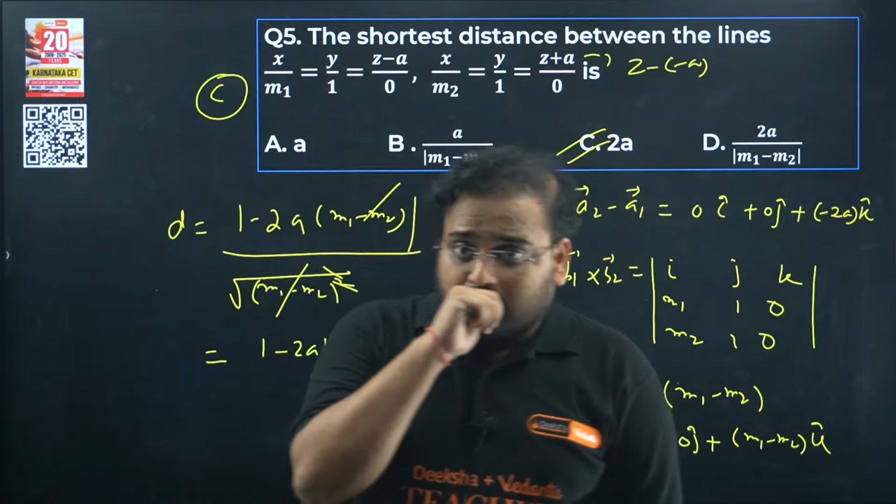So simple formula, okay? The D is given by (A2 minus A1) dot with B1 cross B2 divided by mod of B1 cross B2. So answer was coming as your option C, 2a. Now the PYQ starts. 2014 PYQ.